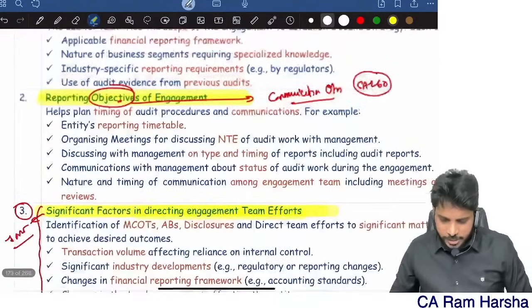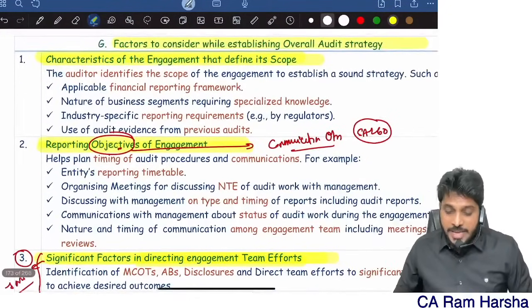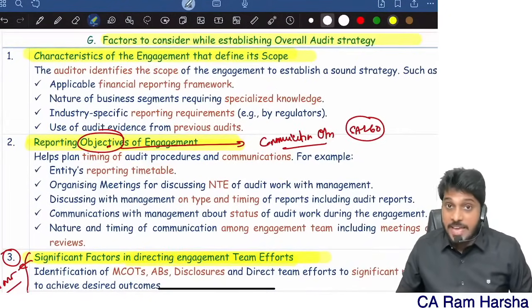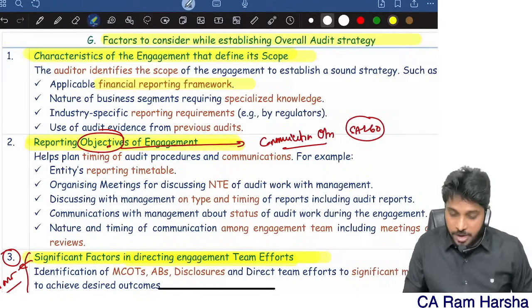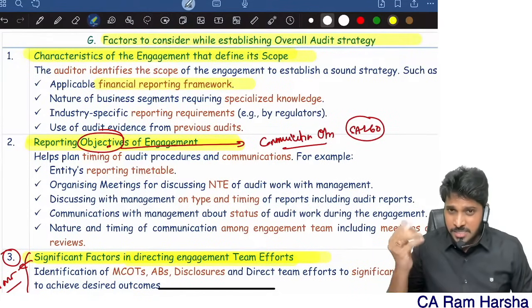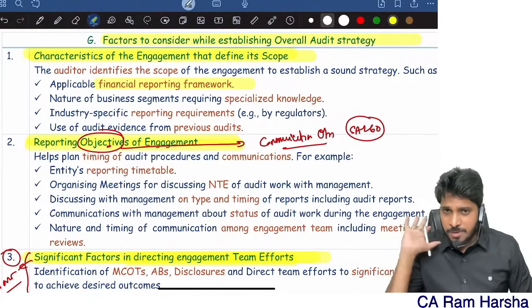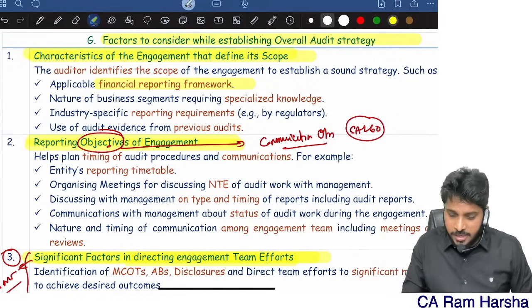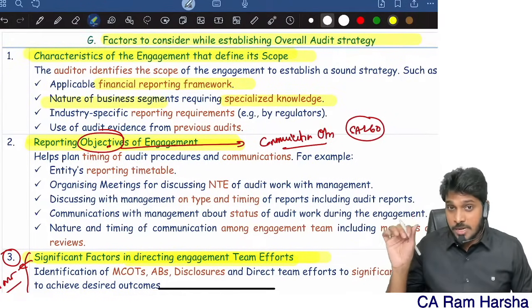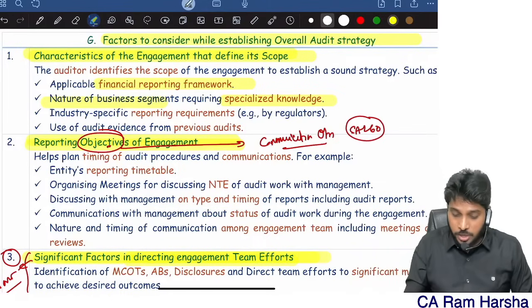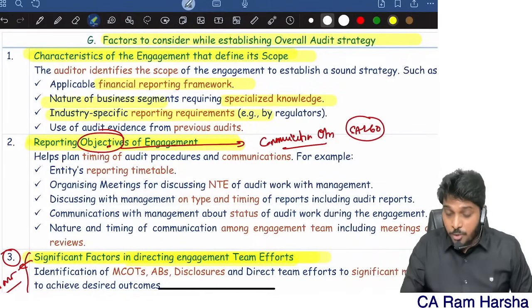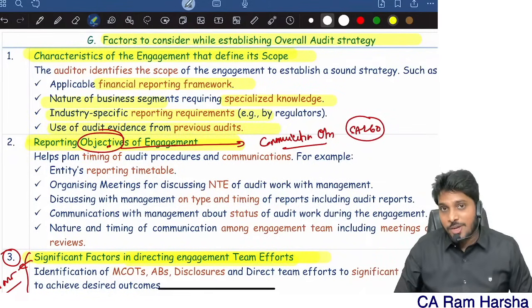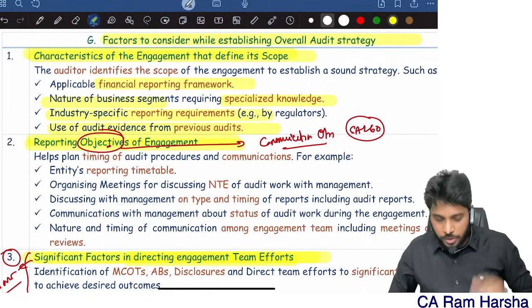Now look at that. Characteristics of the engagement that define its scope. Characteristics of the engagement means what? What is the financial reporting framework applicable? For banks, the financial reporting framework is different. For an insurance company, the financial reporting framework is different, like that. And specialized knowledge. See the nature of business, what business the client is involved in, whether you require specialized knowledge. What are the industry specific reporting requirements? Whether you can use evidence obtained from previous audits or not.